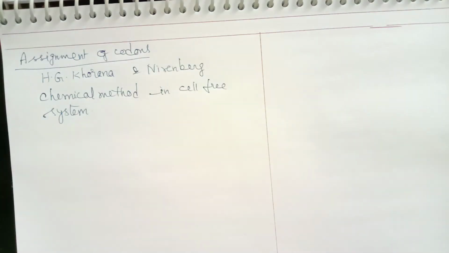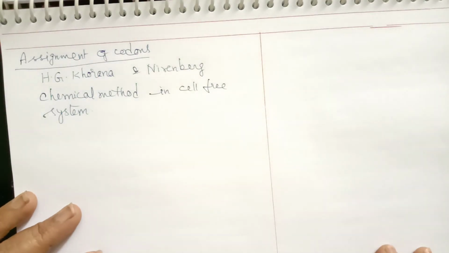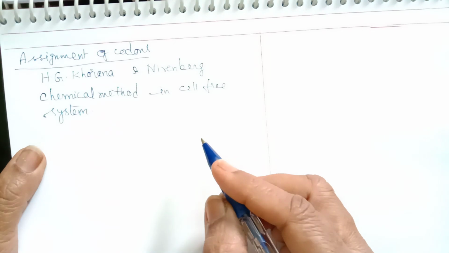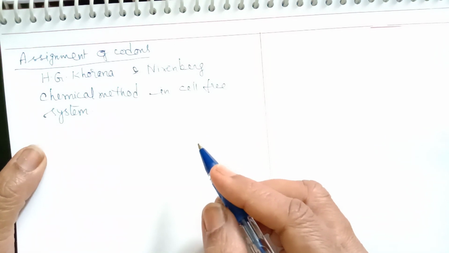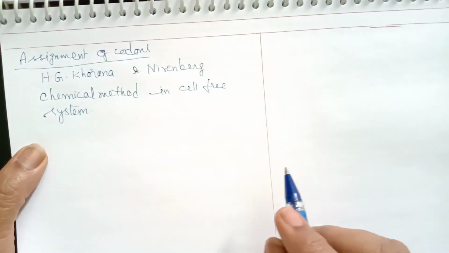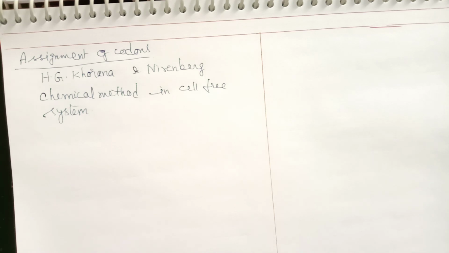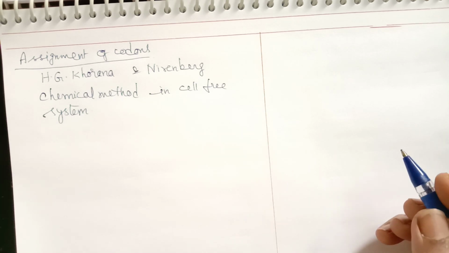Cell-free system means in isolated cells. The study was made in isolated cells. That is called a cell-free system.